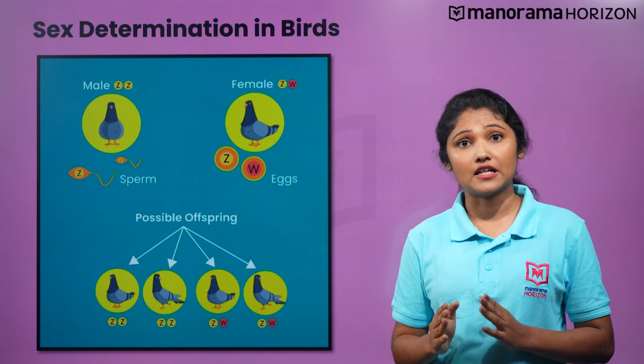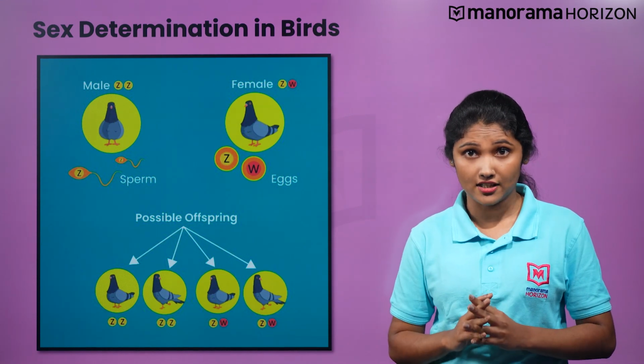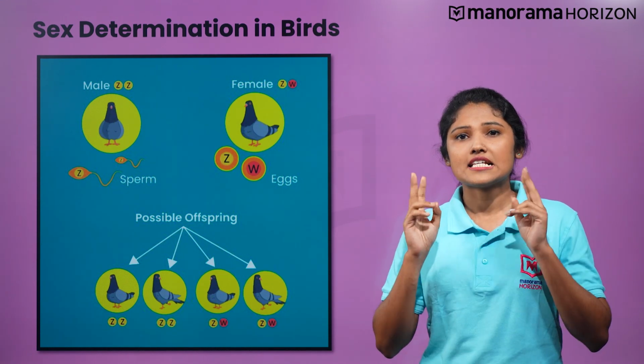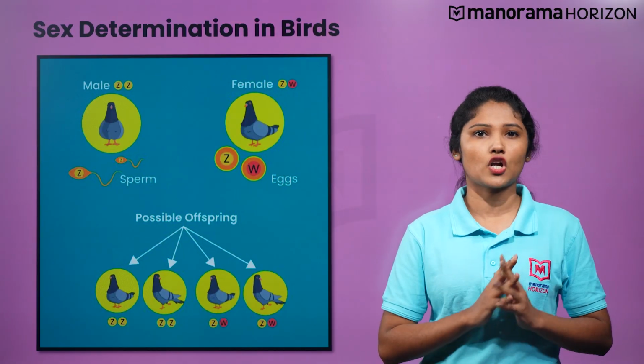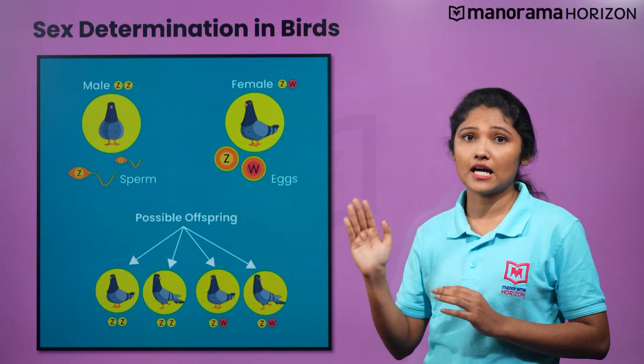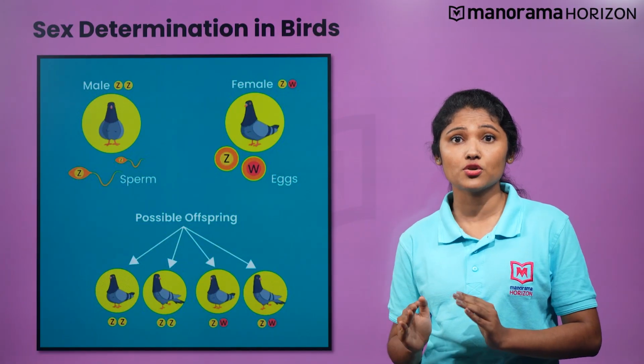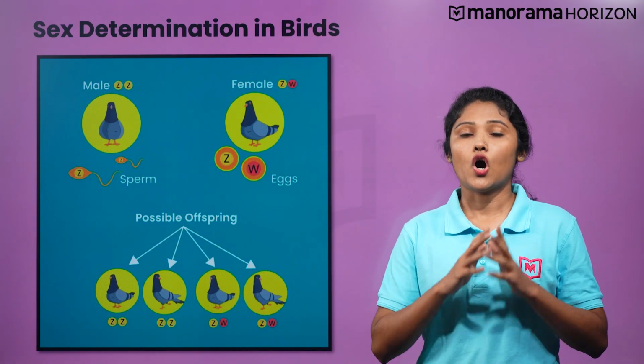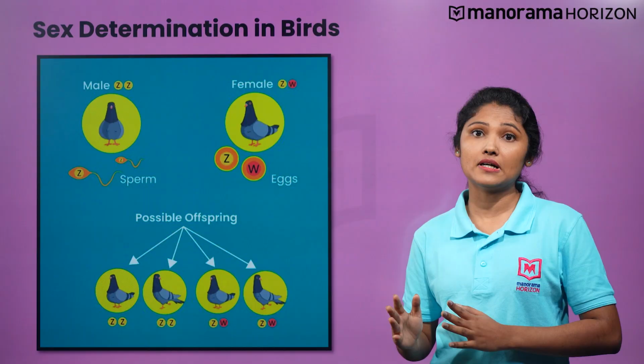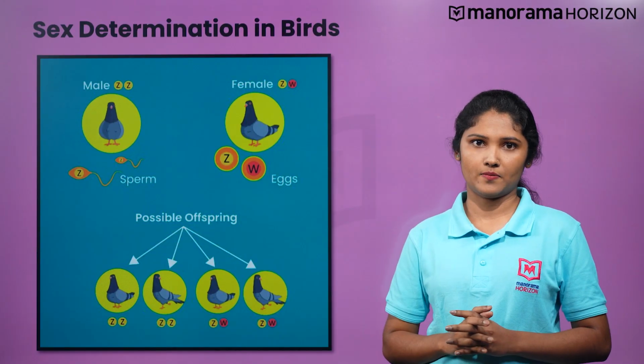The female bird is a heterogametic sex here, as it would produce some eggs with the Z chromosome and some with W chromosome as sex chromosome in addition to autosomes. On the other hand, the male bird is homogametic.